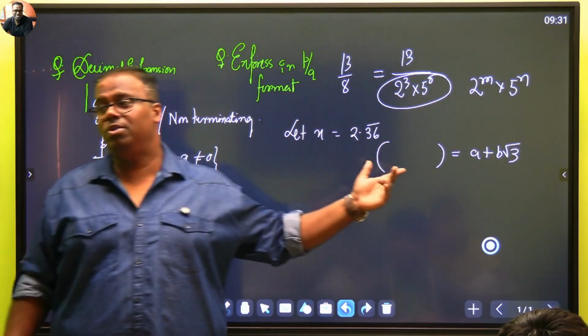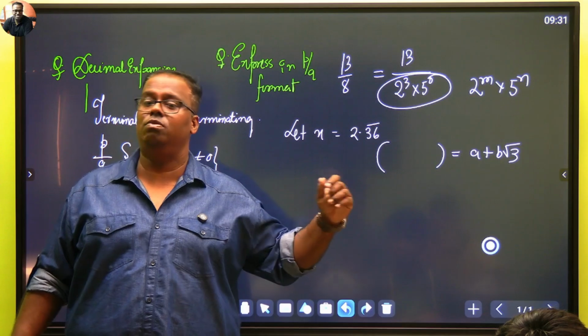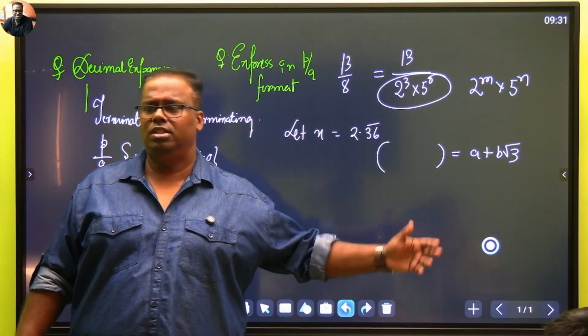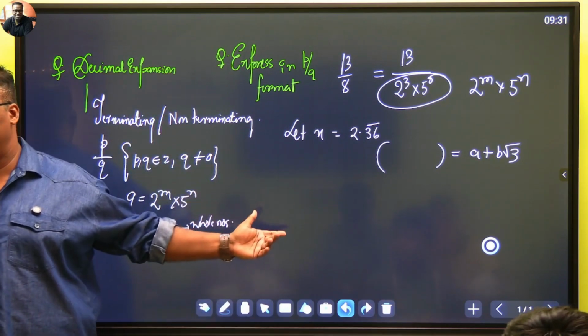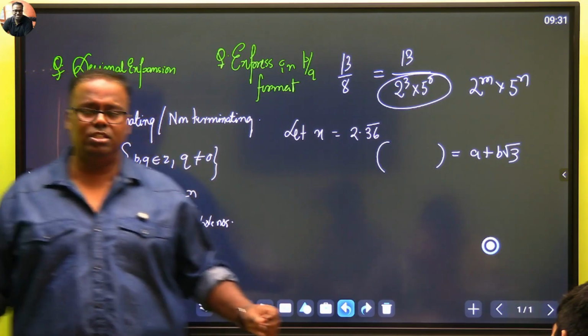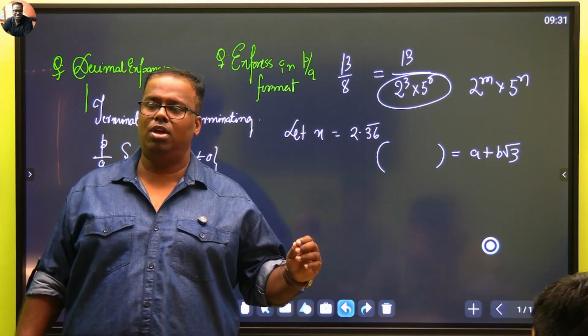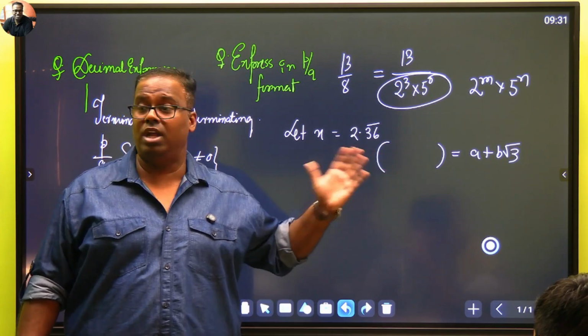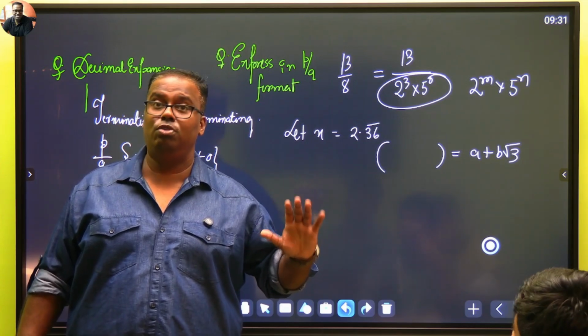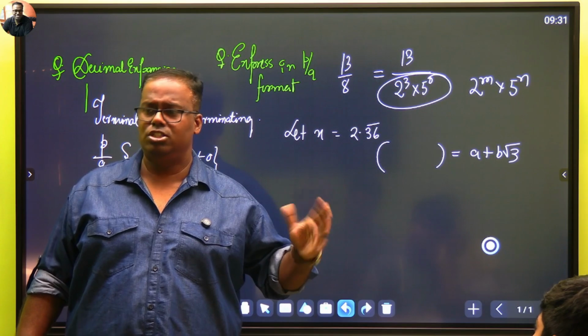So we will multiply with 100 on both sides. Always multiply it with the periodicity. After that, you subtract one equation from the other and then you get the p by q format. If you still think there is any problem, use R.S. Agarwal. Right now I will say don't even do R.S. Agarwal. Use R.S. Agarwal if your fundamental is lacking, just to check.